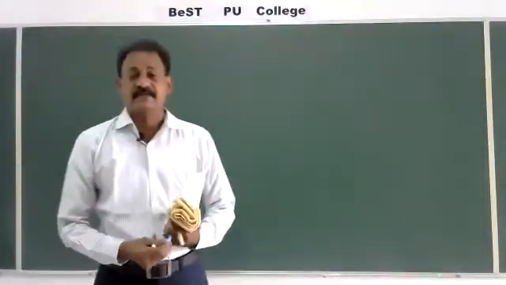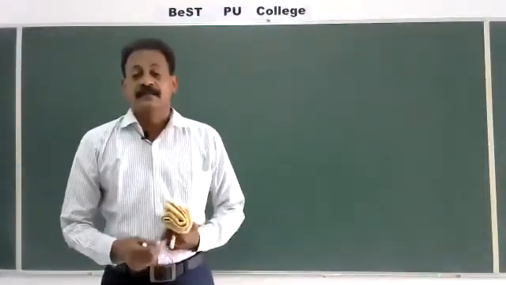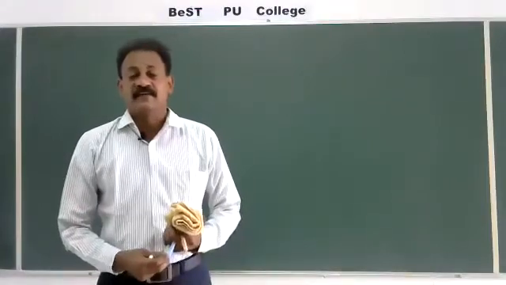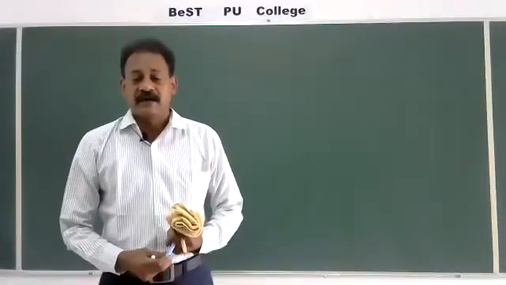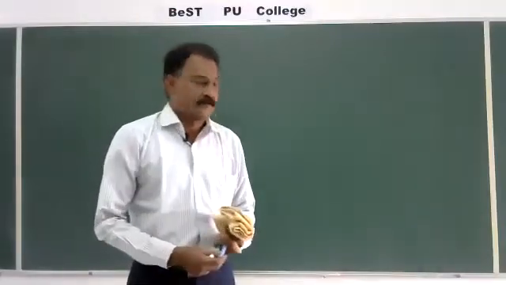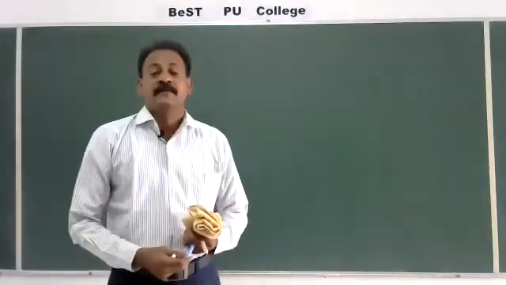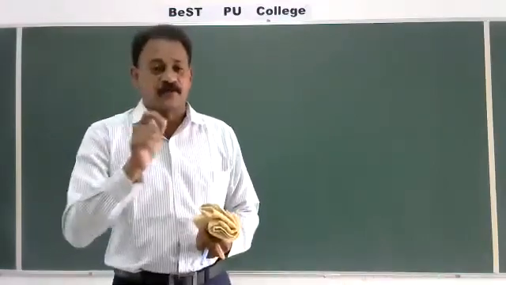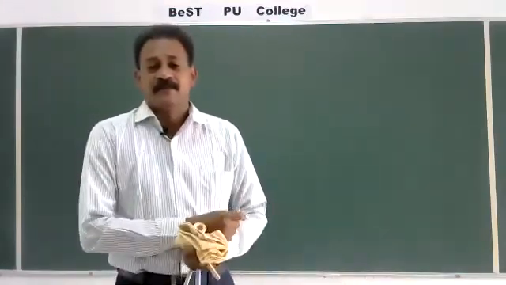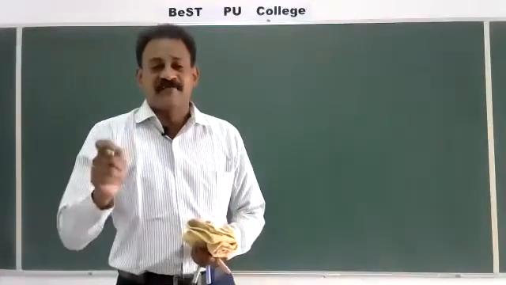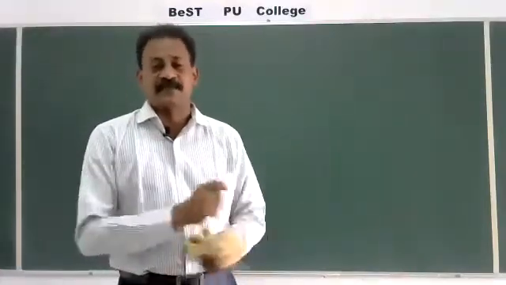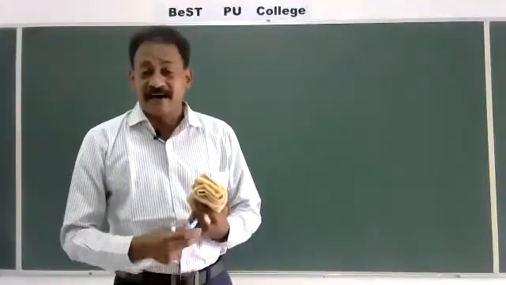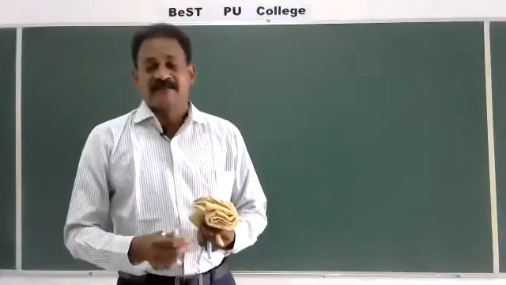In the previous class, we started the basis for DNA fingerprinting, genetic fingerprinting, or DNA profiling. What is DNA profiling? To identify a particular person accurately, the phenotypic characters are not accurate.